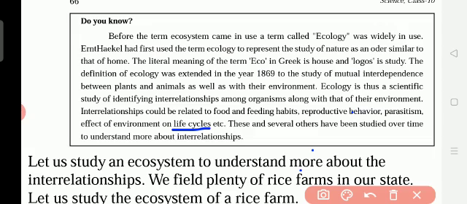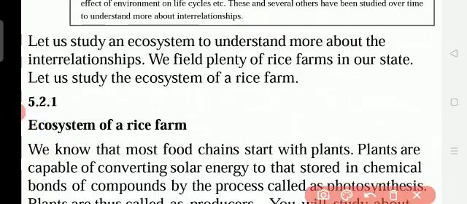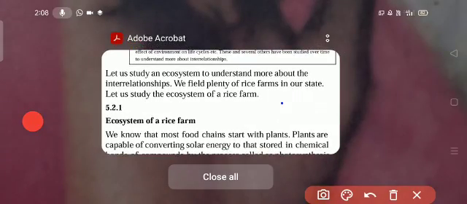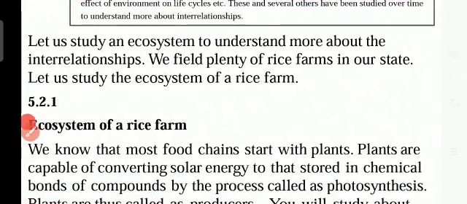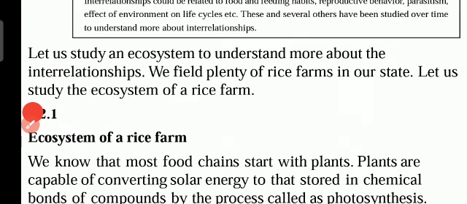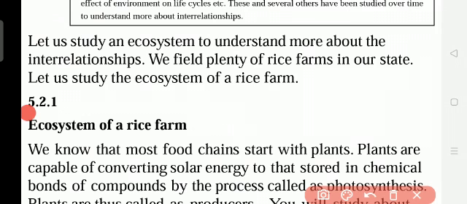We all have the interrelationship. So let us study an ecosystem to understand more about the interrelationships. We have plenty of rice farms in our state. Let us study the ecosystem in the rice farm.